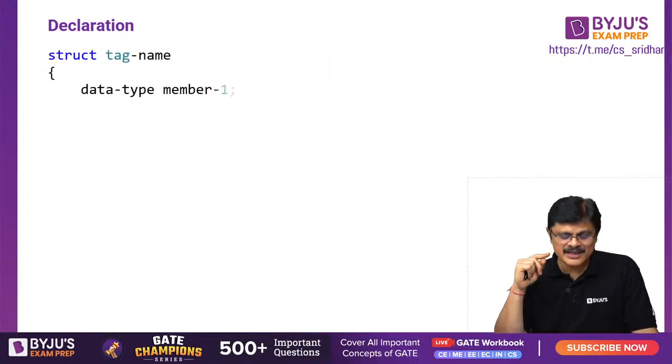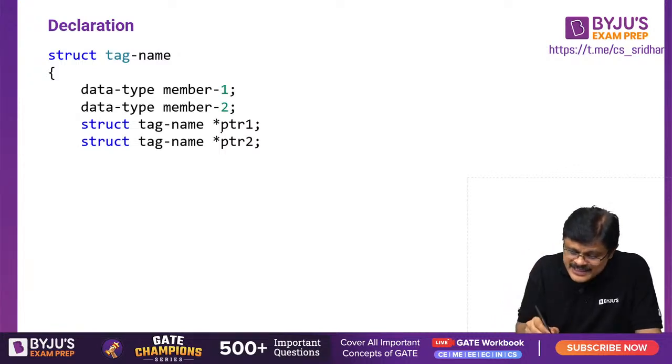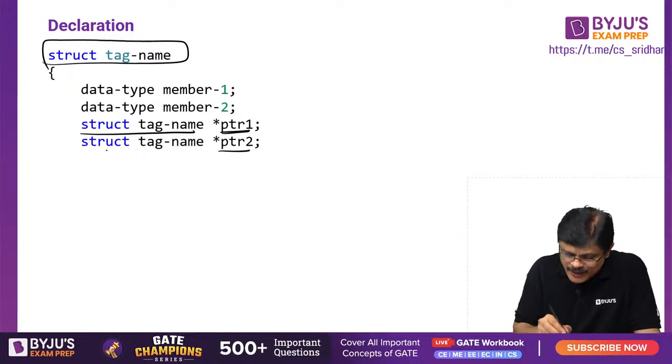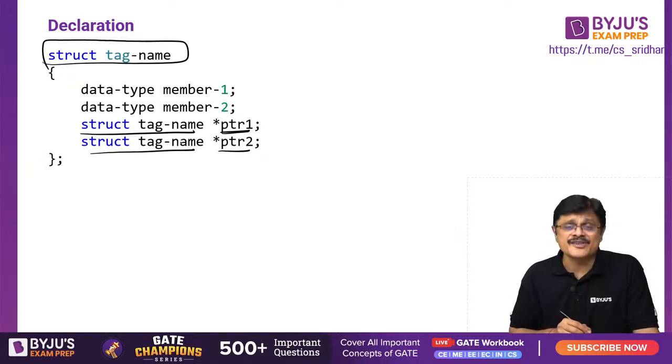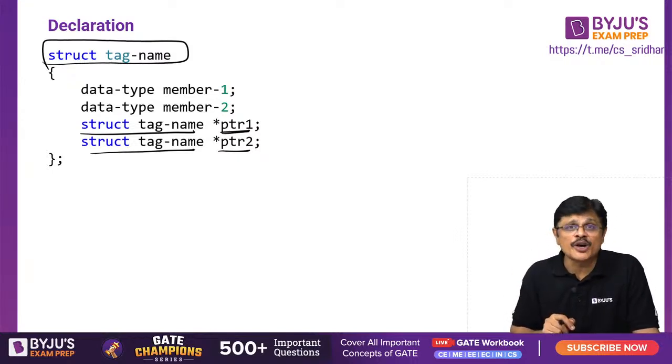Declaration goes like this: struct tag name, data member 1, data member 2. Now look here, this is a pointer to the same type. Such a structure which has a member which points to the same type of structure is what is known as a self-referential structure, my dear friends.